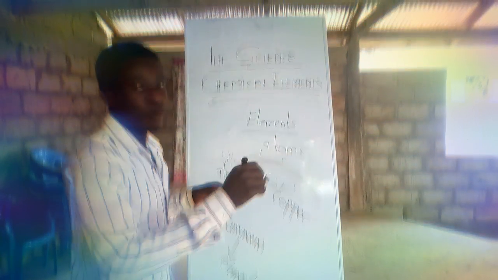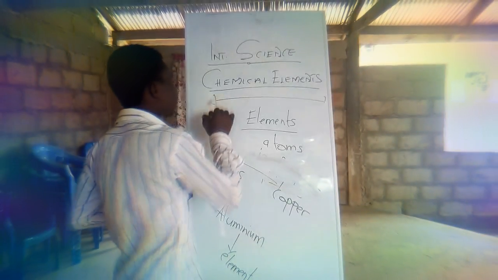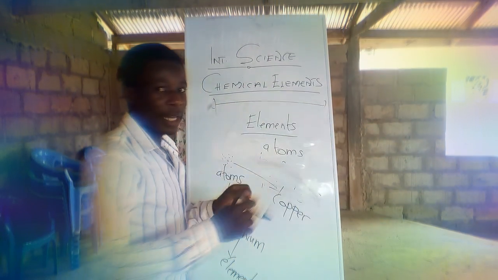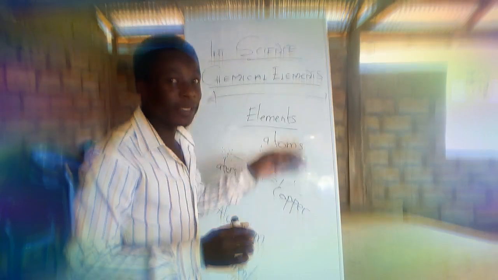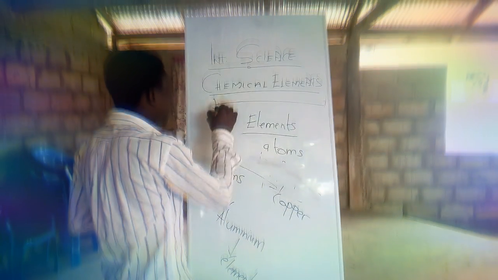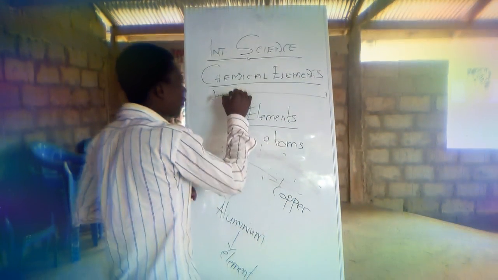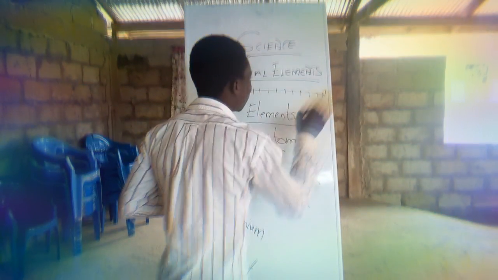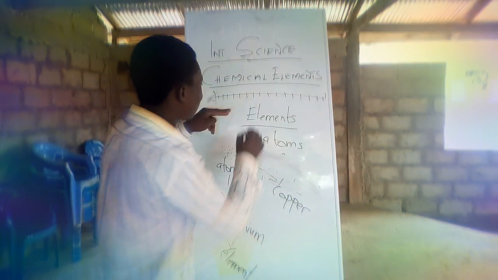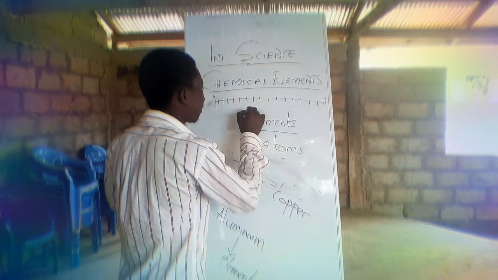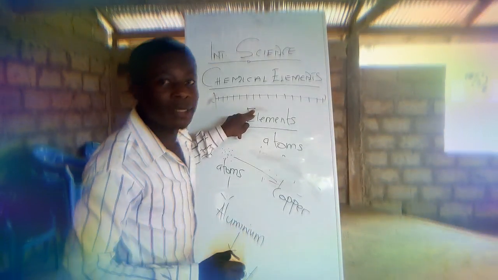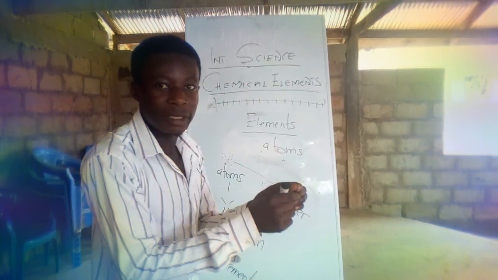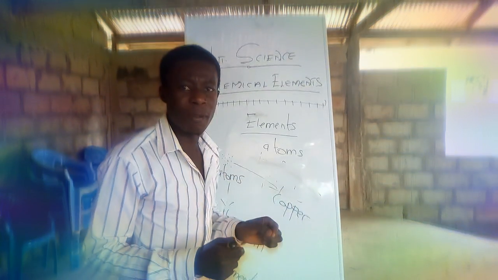Let me just say this one is a broomstick. With this one I can break it. So when I break it, meaning it is divisible. You can divide it into smaller particles. But when I divide here, divide this, divide up to this level, when you take one part of it, something like this, you can realize that this one is so tiny in such a way that your finger cannot hold it to break it. So that is how elements are all about.